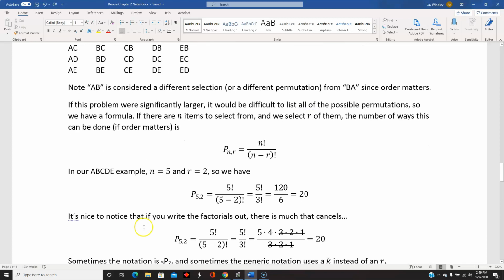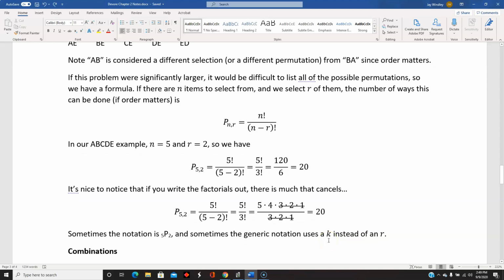It's kind of interesting to notice that if you were to write out these factorials in problems involving permutations, there's always a lot of canceling out that goes on. And notice after this canceling out, all we're left with is 5 times 4, which is 20. So as I was mentioning, sometimes the notation would have the 5 in front of the P, and sometimes this generic written notation instead of the R would use the letter K.